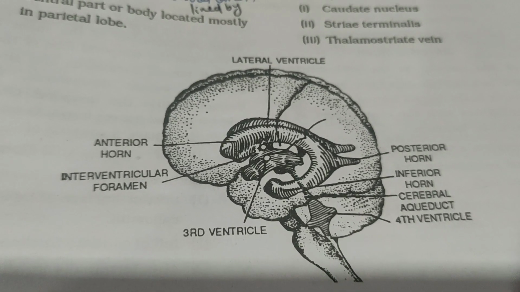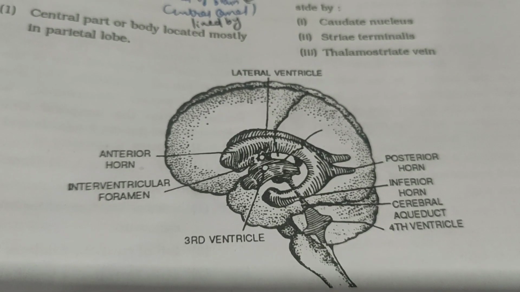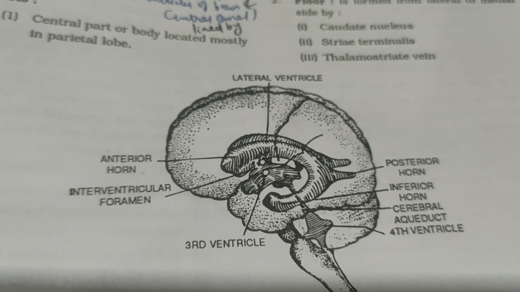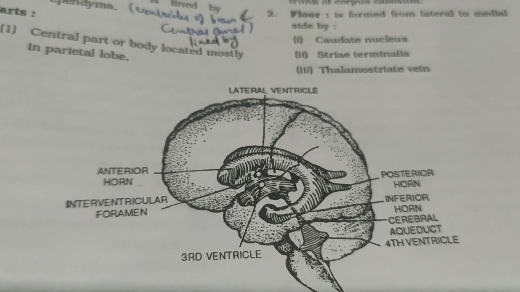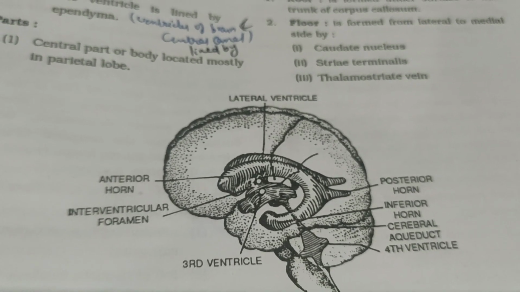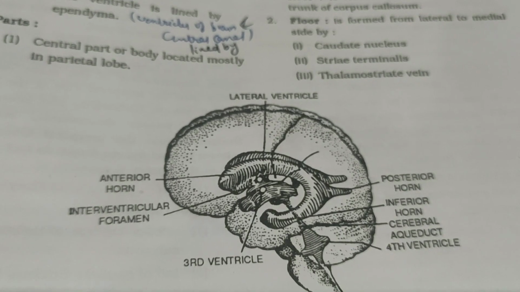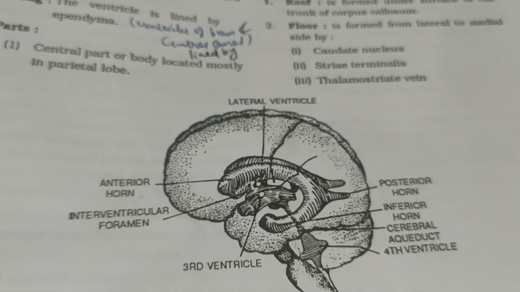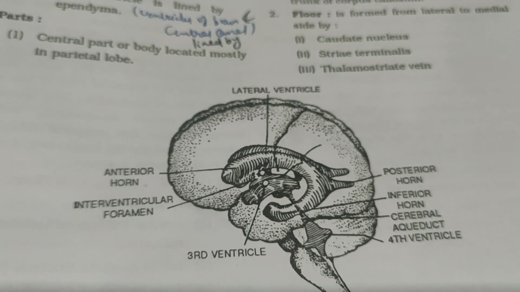There are 2 lateral ventricles, one present in the lower and medial part of each cerebral hemisphere, lying by the side of the median plane and separated from each other by the septum pellucidum. So the septum pellucidum is the septum that separates the lateral ventricles. You should remember they are the cavities of the telencephalon.